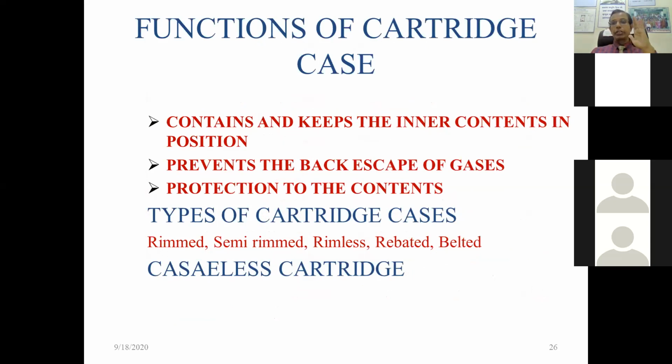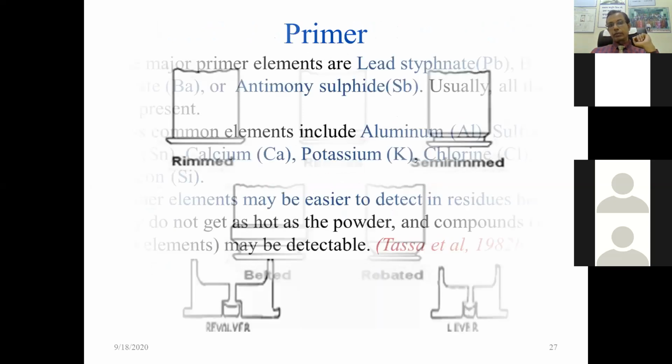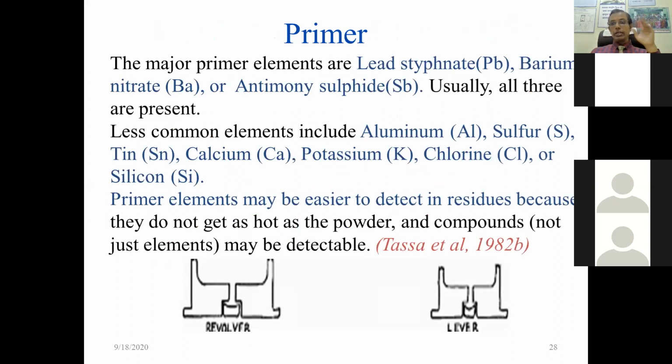So that is the function of the cartridge case. Cartridge cases may be rimmed, semi-rimmed, rimless, riveted or belted. So like this: rimmed, rimless, semi-rimmed, belted or riveted. Now we have seen in detail all about the cartridge case.